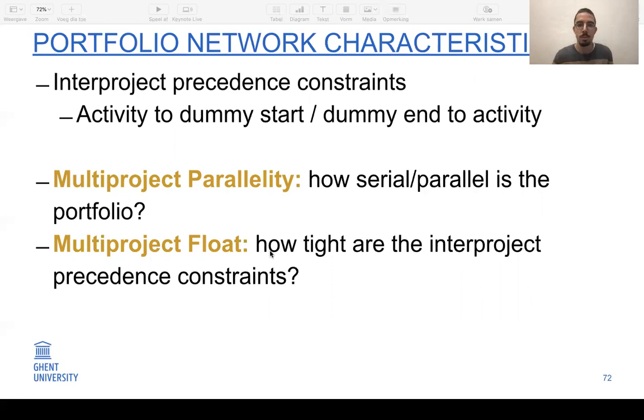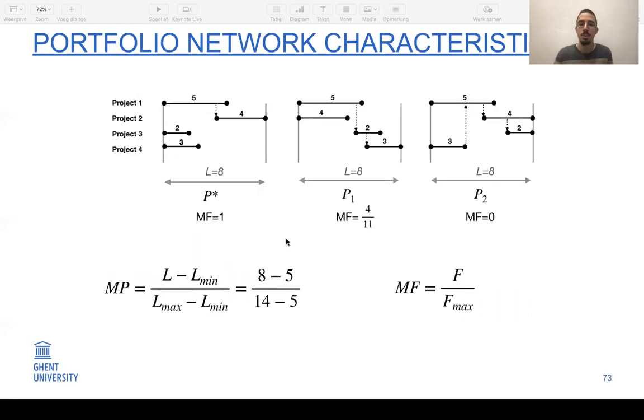I won't explain it in detail. You can find it also in the chapter, but here is a small illustration. So here we have 3 projects, all with the same multi-project parallelity, but the more we go to the right, the more precedence constraints are added between the projects. So you see that the multi-project float decreases if you go to the right.